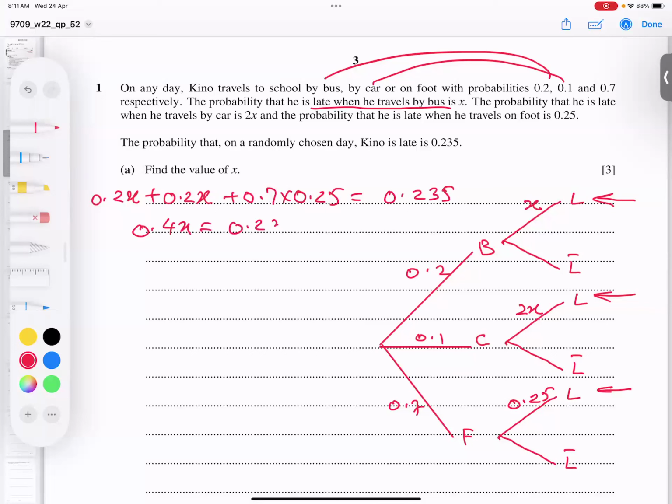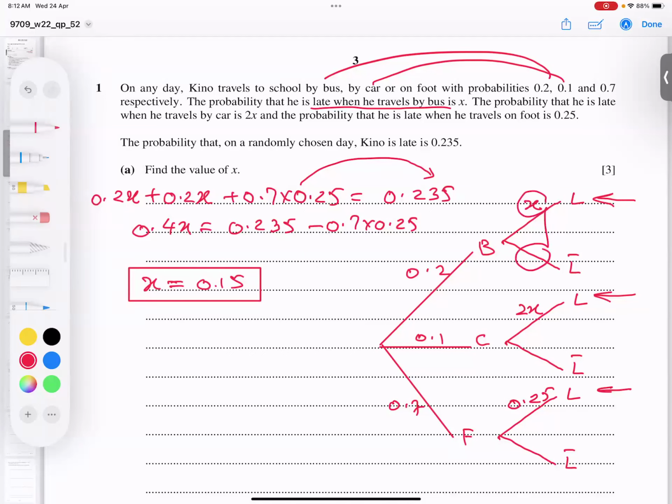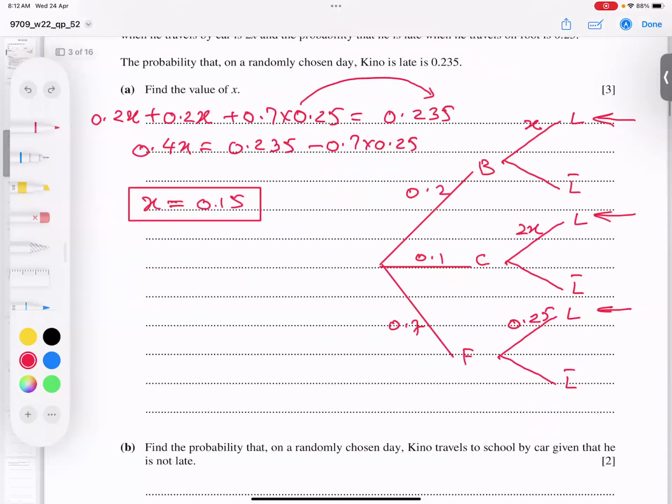So 0.235 minus 0.7 into 0.25, and we divide by 0.4. If we check in the calculator, it gives us 0.15. I hope you got the point. Now I can fill in the probabilities, even this branch, 1 minus X.